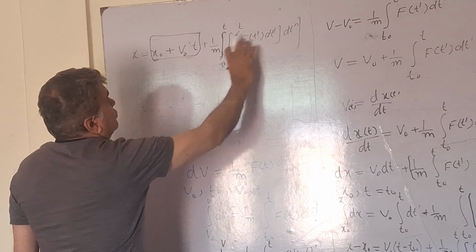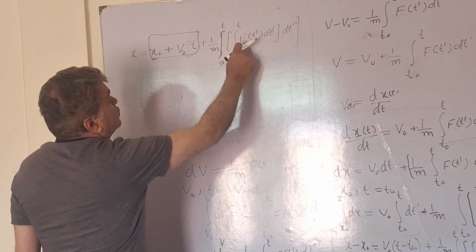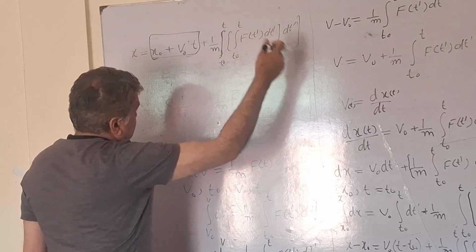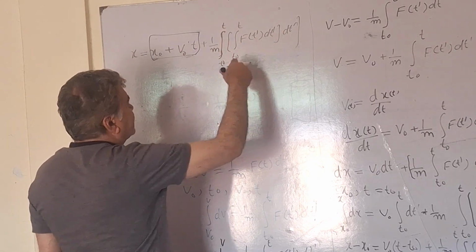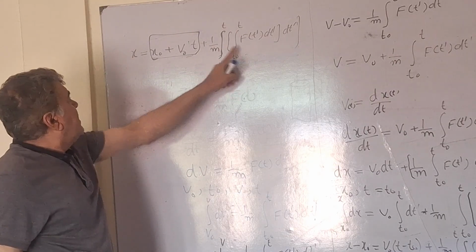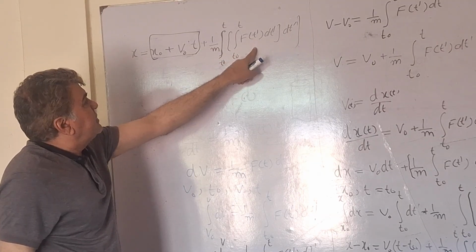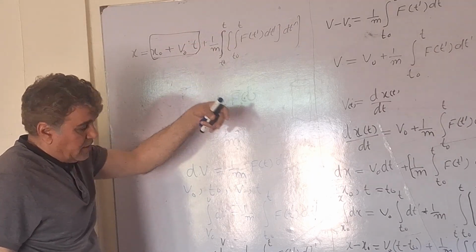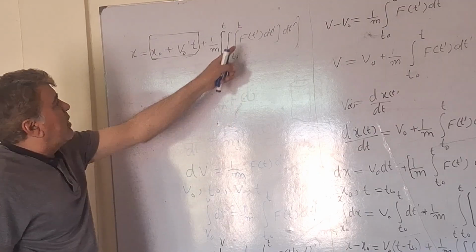However, if the force is constant, then since there are two integrals, we would get quadratic terms from here, and if the force is sinusoidal, then of course we will get another form of the trajectory, or if it is exponential increase or decrease like in the case of a capacitor, we would get another form of the trajectory of the particle. Nevertheless, the main form of the trajectory depends on this term, which involves two integrals, and the two integrals will make this term either quadratic or sinusoidal, whichever form the force is. That's possible only with the exact form of the force.